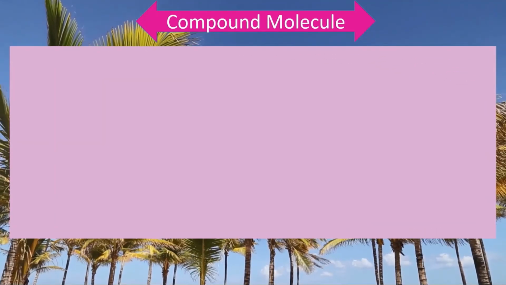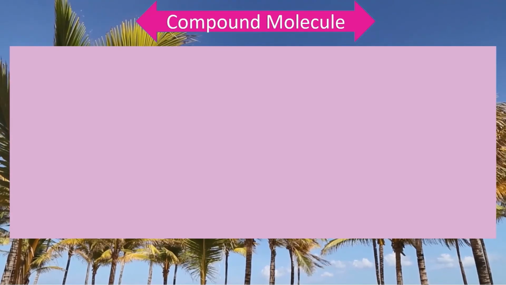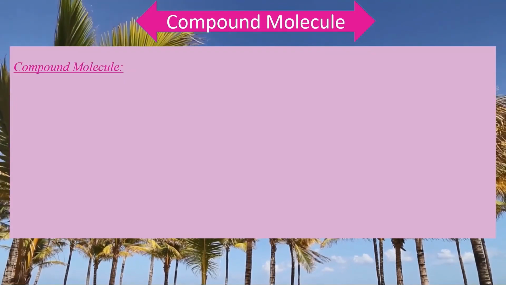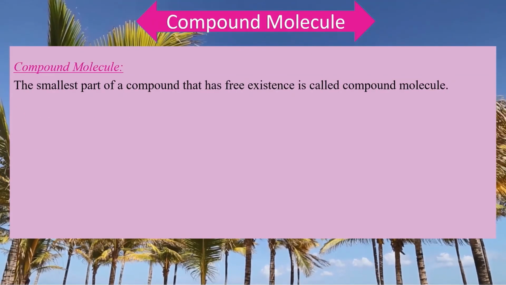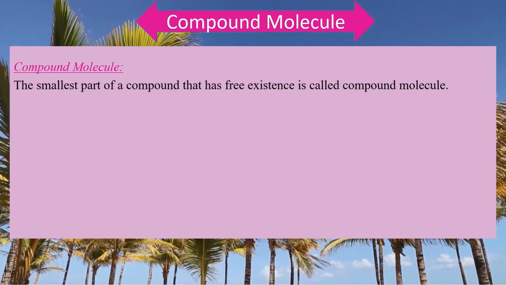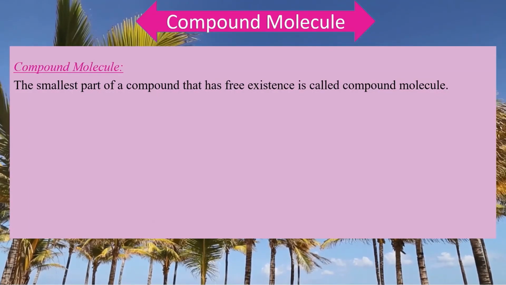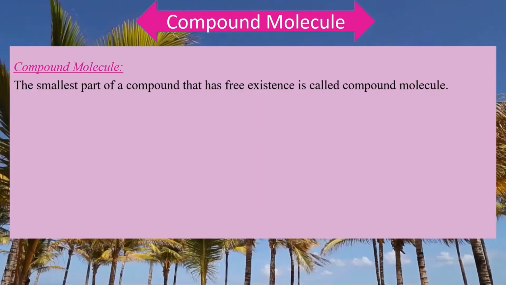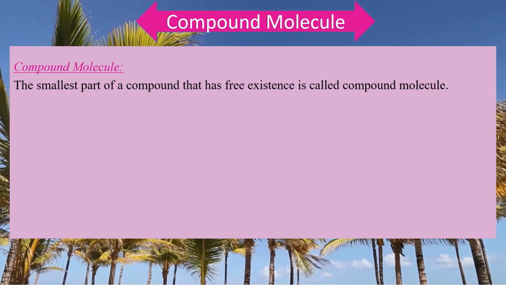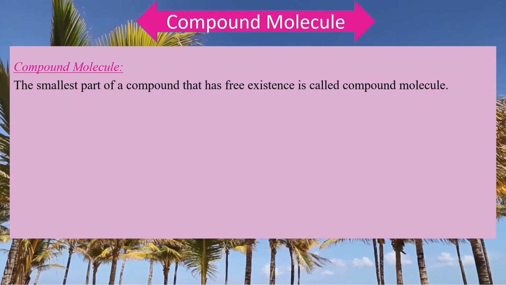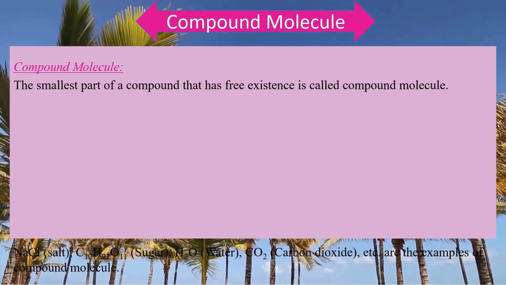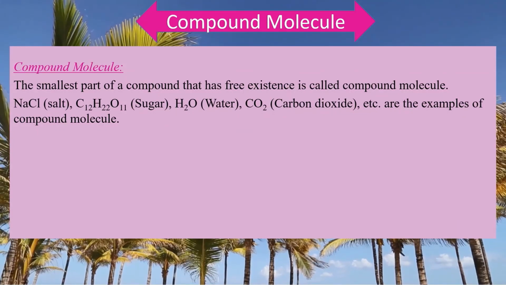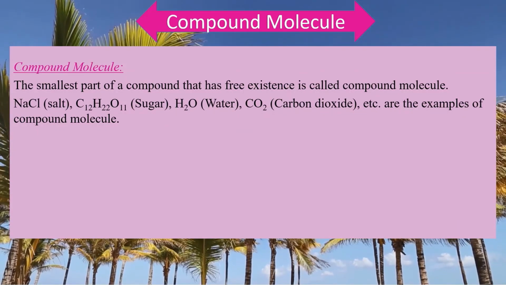Now, compound molecule. What is compound molecule? Already you understood what is compound molecule. The smallest part of a compound that has free existence is called compound molecule. Elementary molecule is the smallest part of an element and compound molecule is the smallest part of a compound. For example, sodium chloride, that means salt, sugar, water, carbon dioxide, etc.